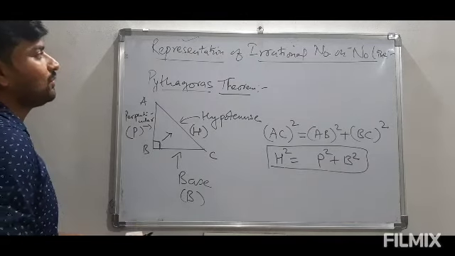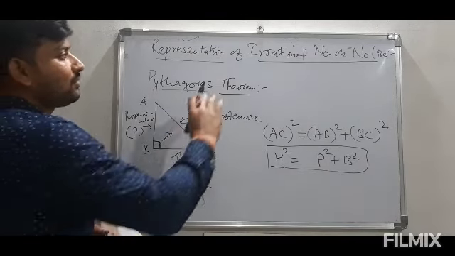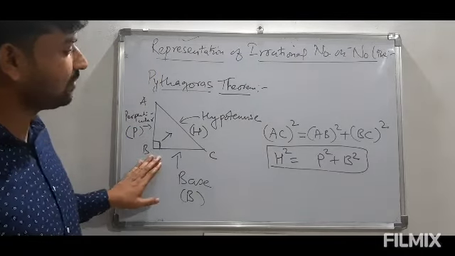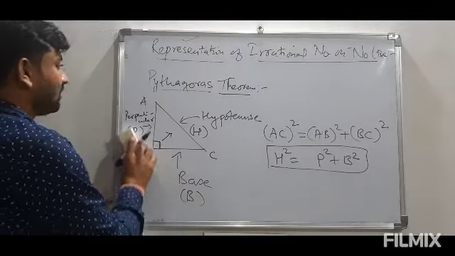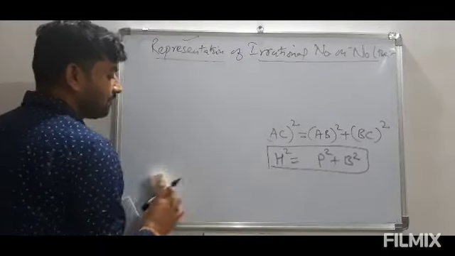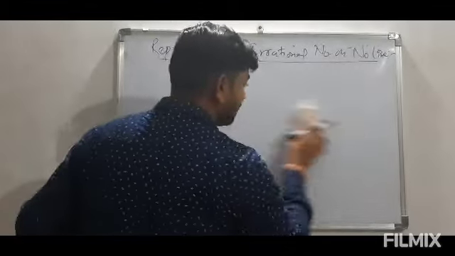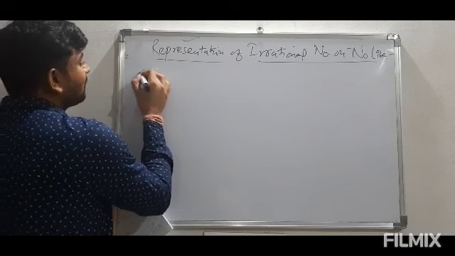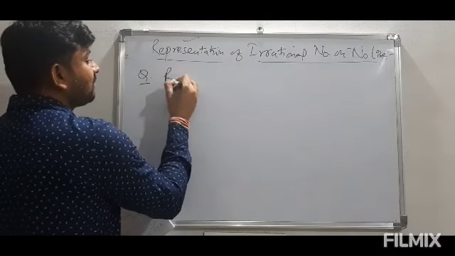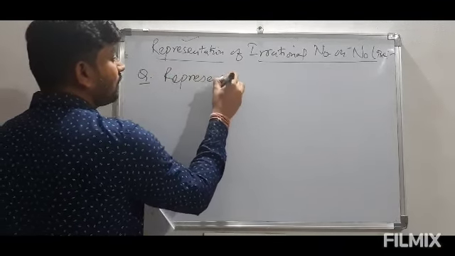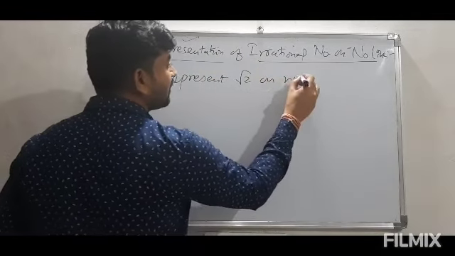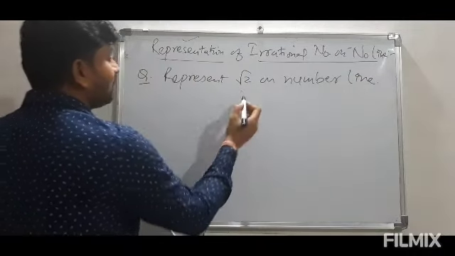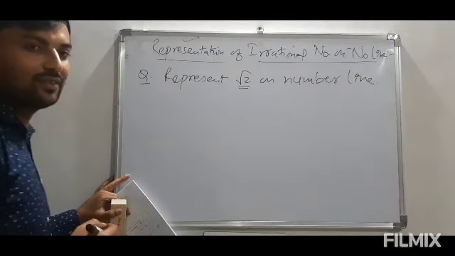So now let us come to our main discussion, that is representation of irrational number. So you must have gone through this. Now let us take very simple example to understand. The question is, represent √2 on number line. We will start with very simple irrational number, that is √2.